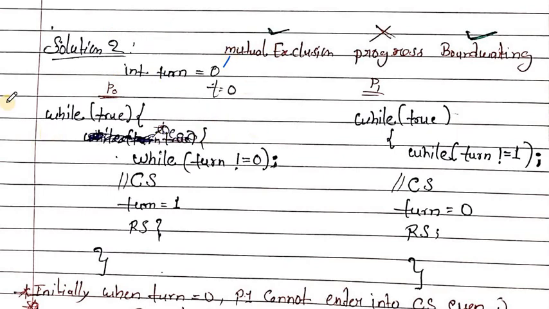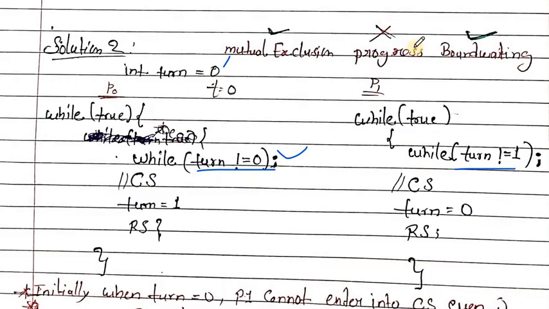Now while true, this condition statement will execute while turn is not equal to 0. Then critical section, make turn 1, and then go out. Here it is the same program, but the difference is that here it is turn not equal to 0, and turn not equal to 1.